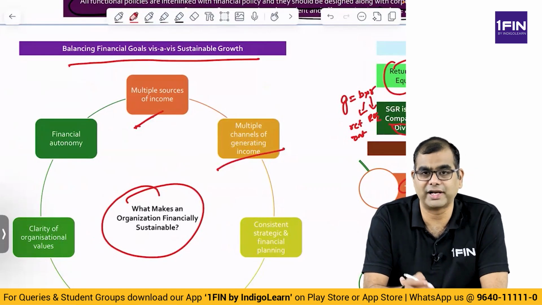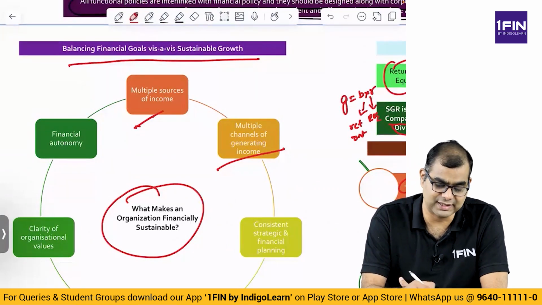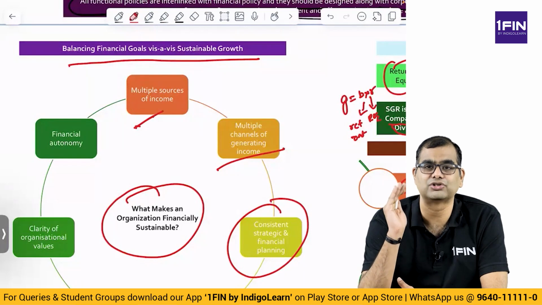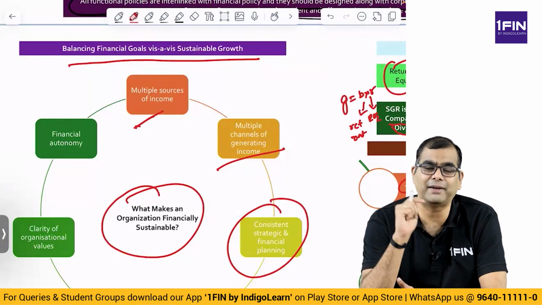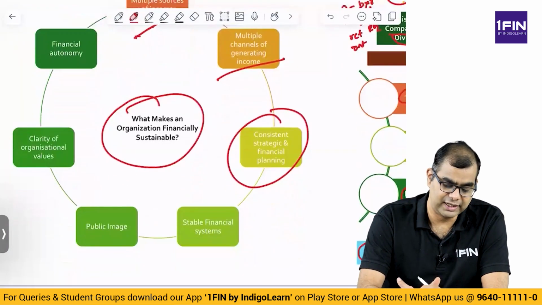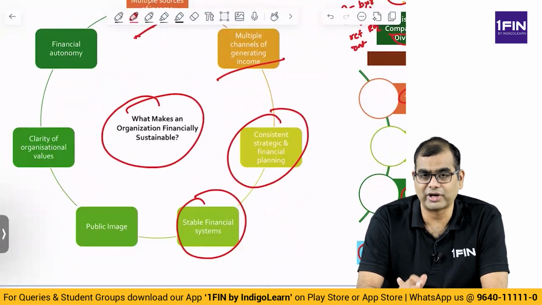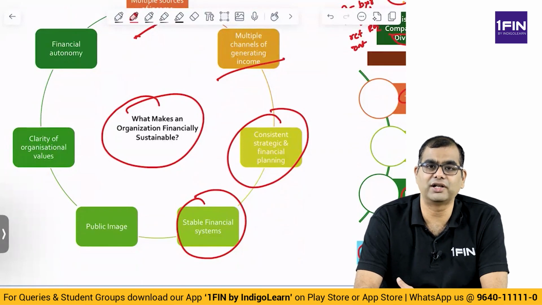Sources means you have product A, product B. And within product A, product B, product A is B2B, B2C, things like that. Consistent strategic and financial planning, that you should always continuously plan and see what is happening, what is the strategy. You should always have a strategy and a plan backing that strategy, right? Then you should have stable financial systems within the organization. That is, you cannot have a scenario where the company is defaulting on debt and you expect some great sales growth. Okay, that doesn't work.